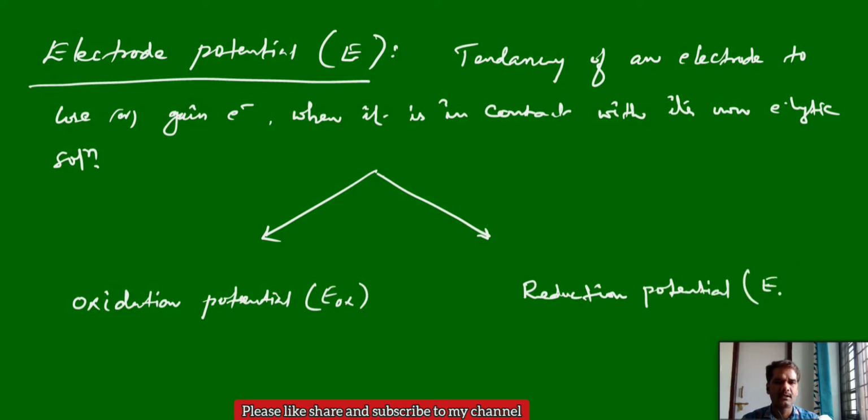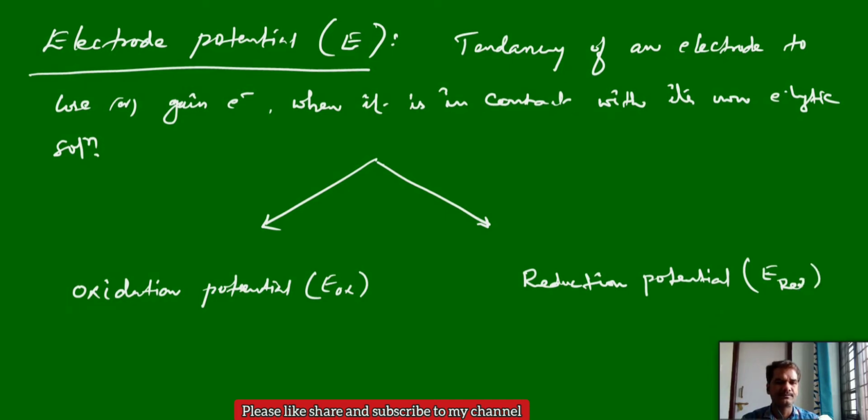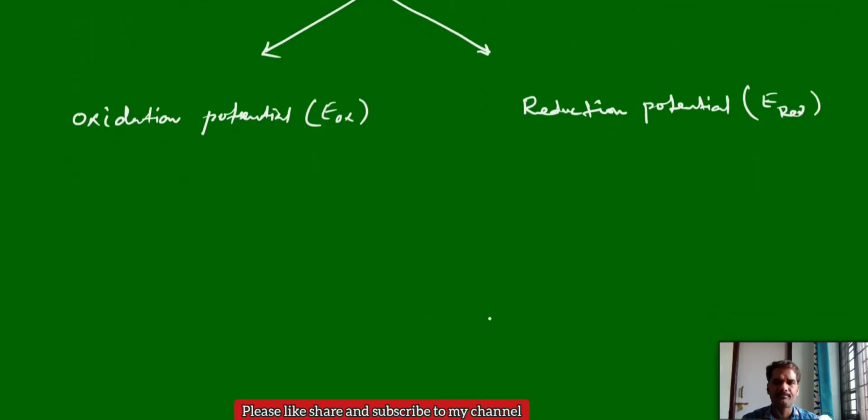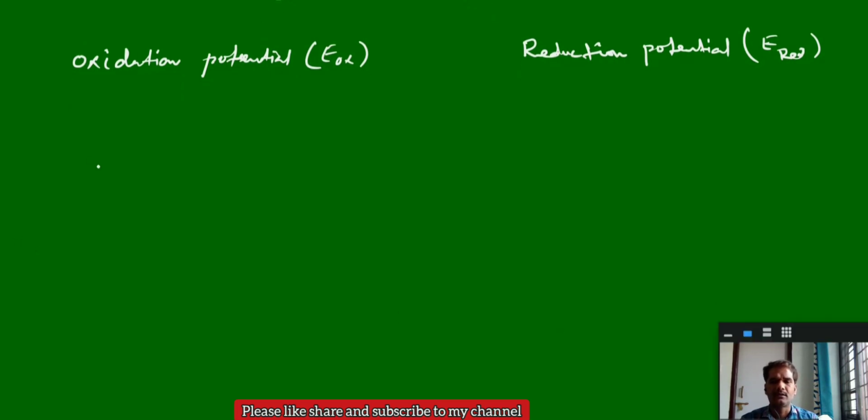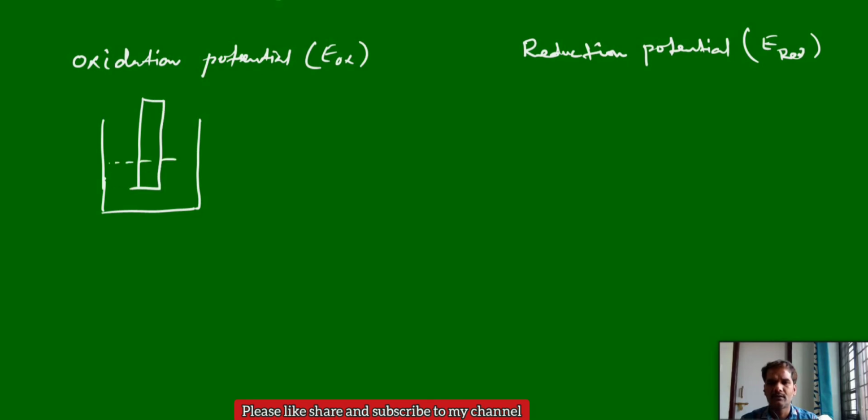And this is E reduction. So let us see here one electrode, a metal rod. Let us take one metal rod. Here I will take zinc. Now this is dipped in its own solution, zinc sulfate, electrolytic solution.